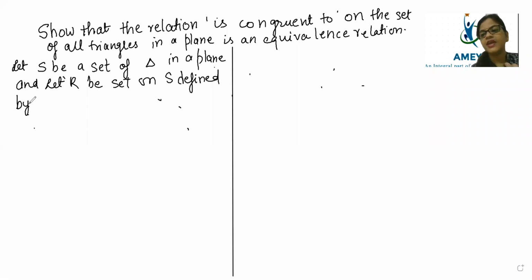So are they equivalent? You only have to say yes or no. Vishiga says yes, they are equivalent. Abhinesh, Shyam, Farhana, Harish, everyone says yes, it is congruent. So let's see how it will be.